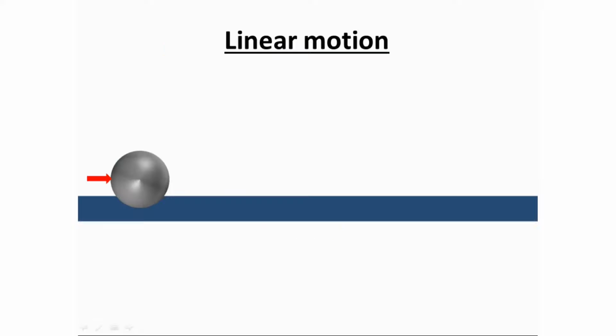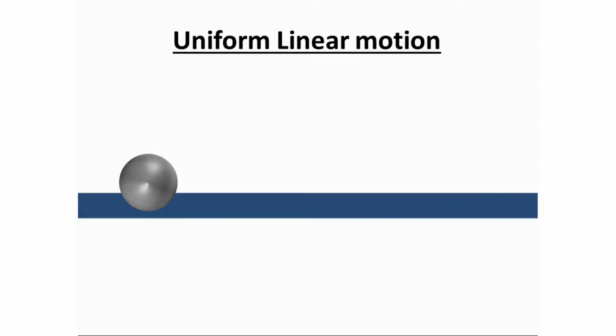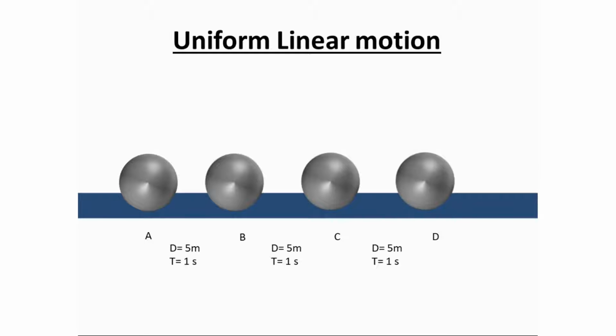Consider this ball. If I throw it by applying force from this direction, the ball will start to move in a straight line. This type of motion is called linear motion. Now, if I take motion of this ball at particular instances, let initially the ball be at point A, then it moves to point B, then C, and finally at point D.